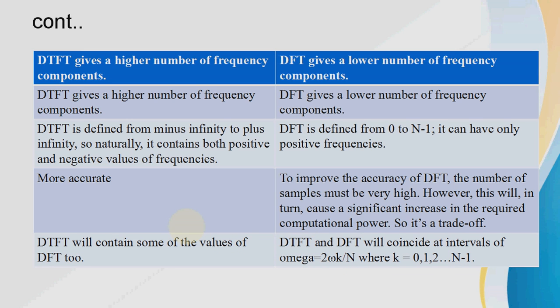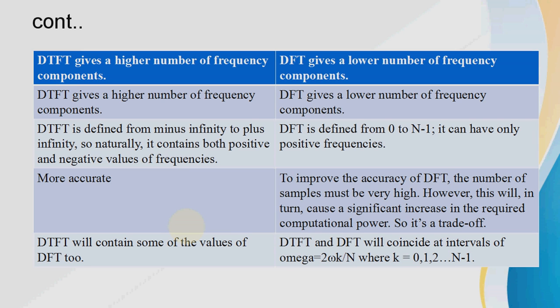DTFT gives a higher number of frequency components. DFT gives a lower number of frequency components. DTFT is defined from minus infinity to plus infinity. DFT is defined from 0 to N minus 1, so positive frequency. DTFT is more accurate because the long range is there.